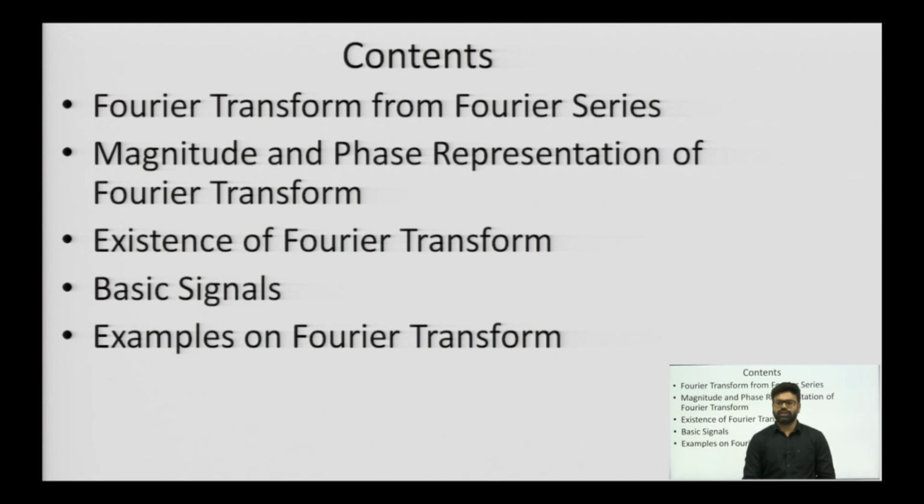After that, we will study some basic signals like unit step, unit ramp and others, which will be helpful in circuit analysis. Then we will see some examples on how we can determine the Fourier transform for any signal.